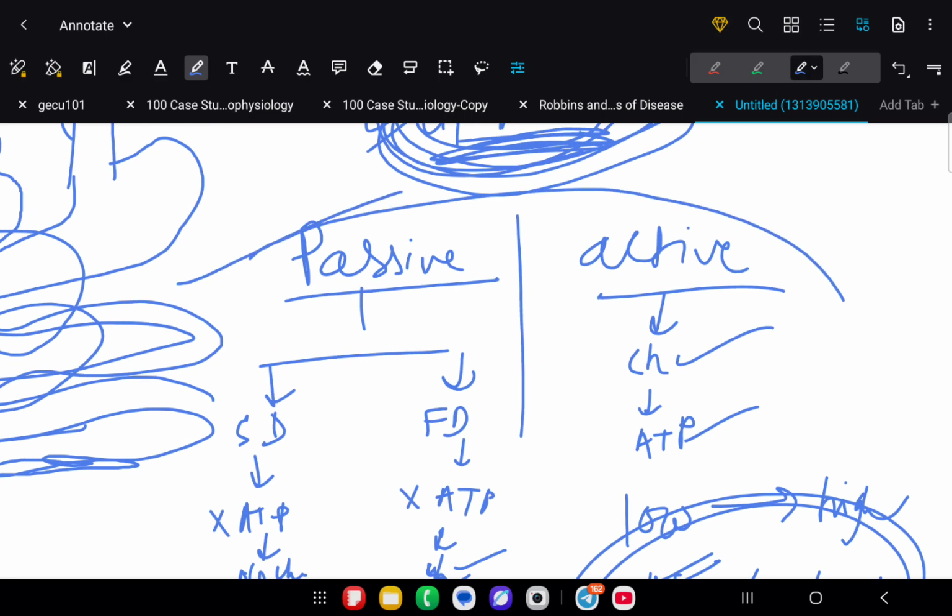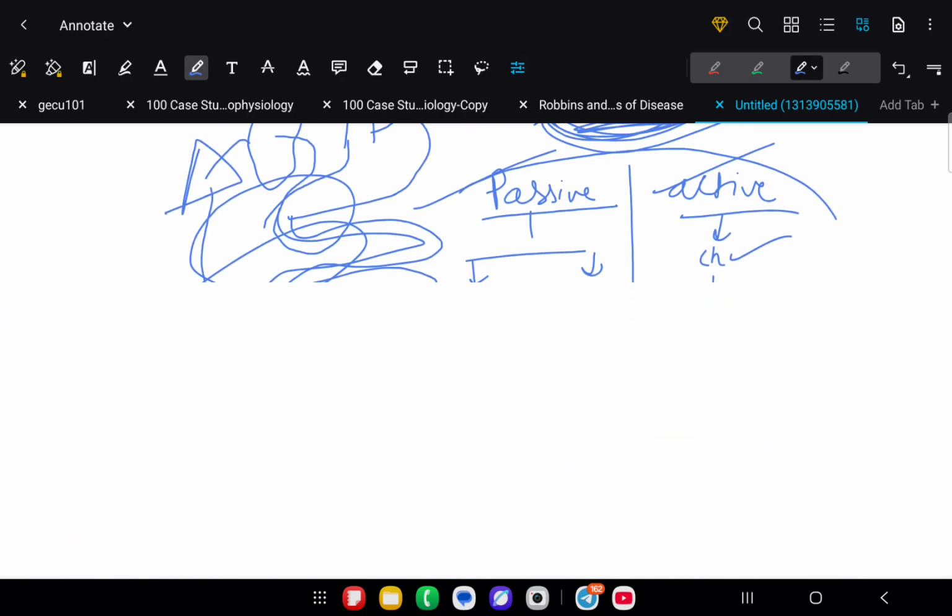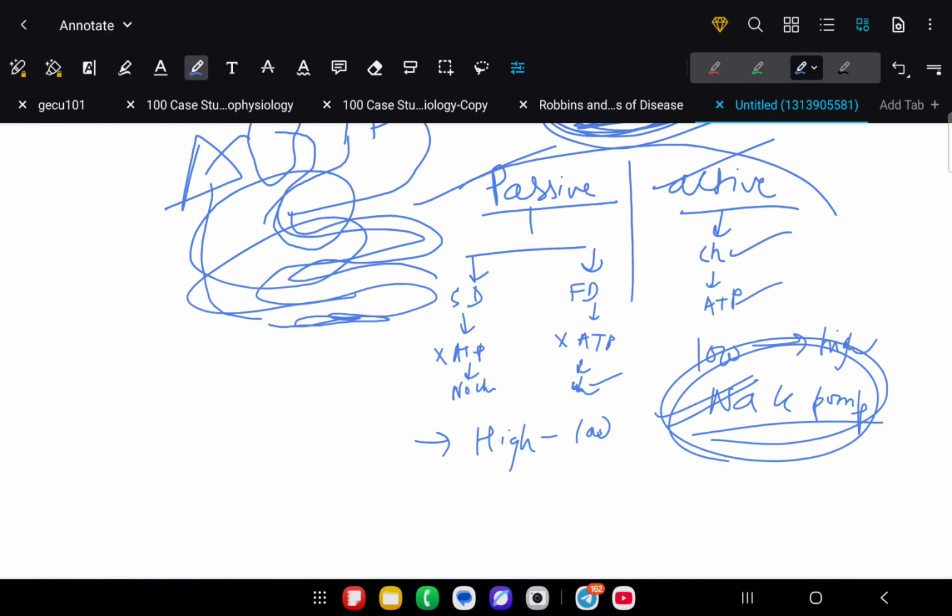Let's give a quick review of transporters, the passive and active transporters. This will transport with the help of ATP, it is active. If no ATP is used, it is passive.